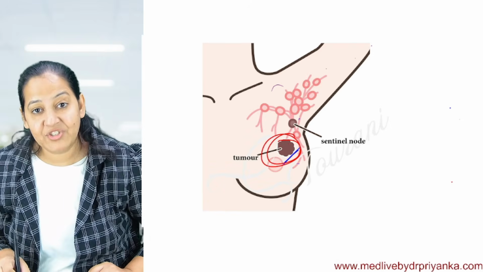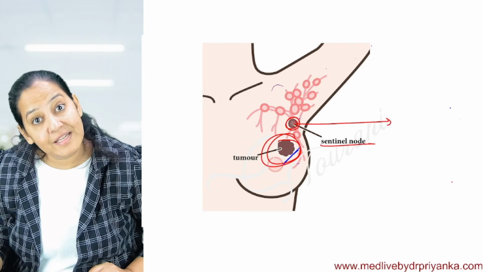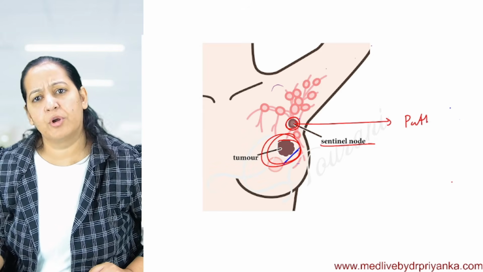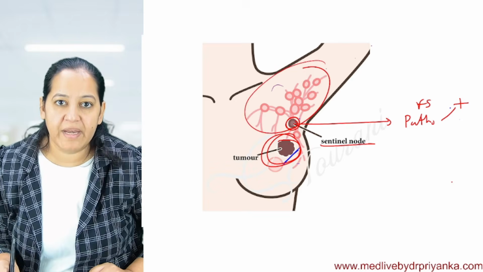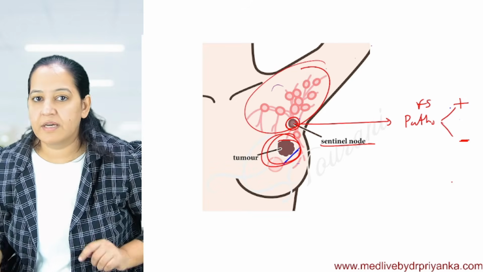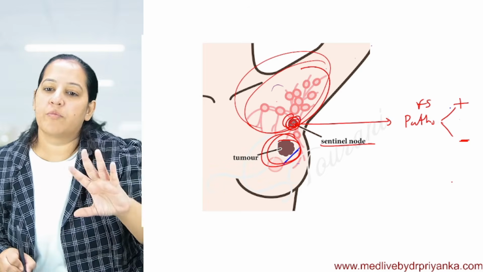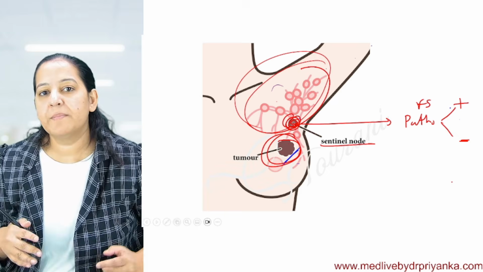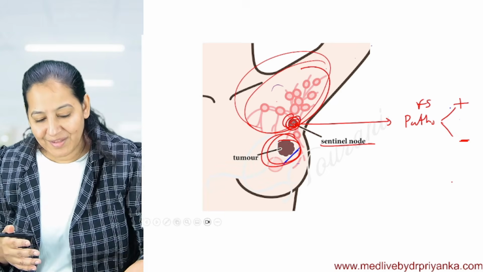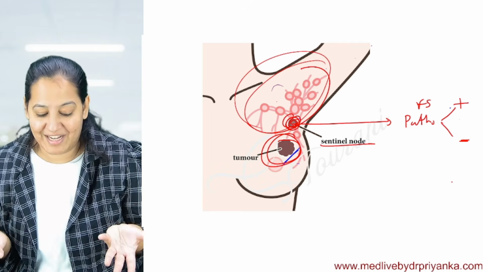After that, the surgeon has taken the first lymph node, the sentinel lymph node, out and sent it for histopathology to the pathologist for frozen section. If I report positive, the surgeon will remove the remaining ones. If I report negative, the surgeon will suture, removing only the first, which is already removed. The surgeon will not remove the remaining ones. That is the importance of frozen section. You are getting my point. So you should ask, ma'am, how does the surgeon come to know? These questions should be from your side, people. I don't know why you are not interactive.